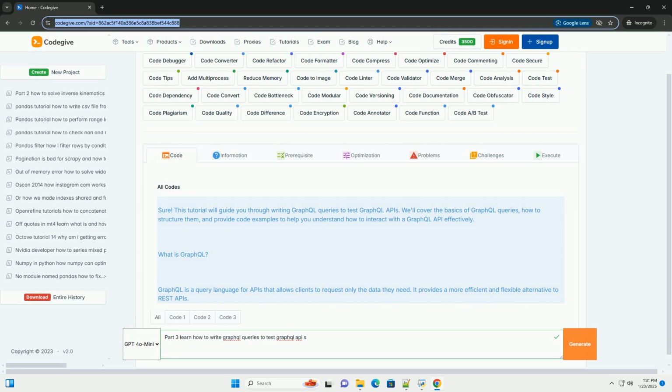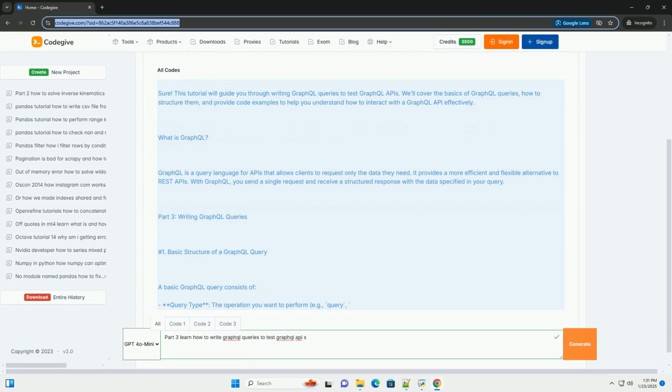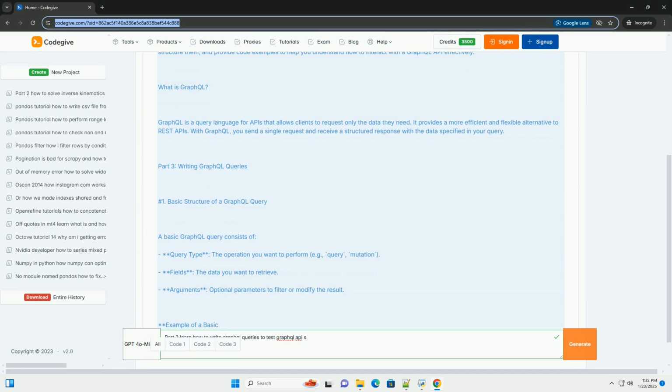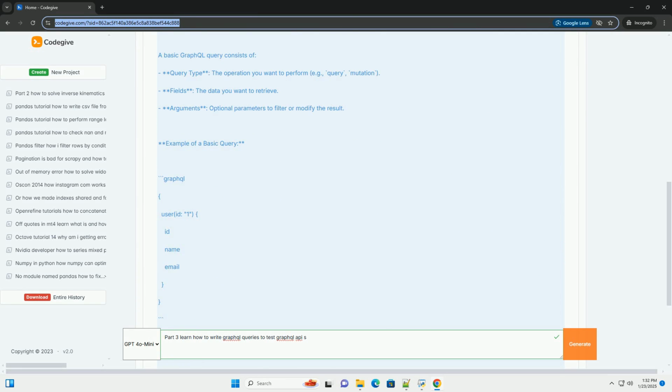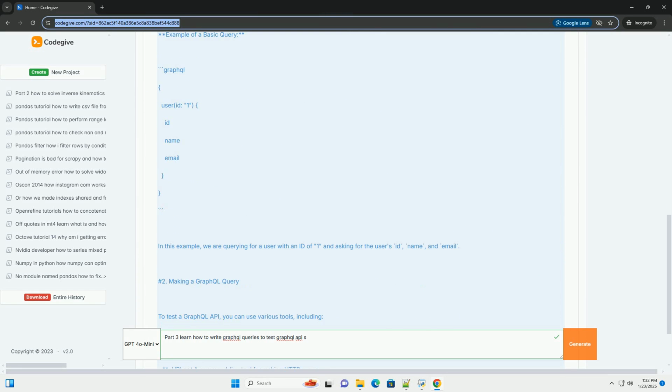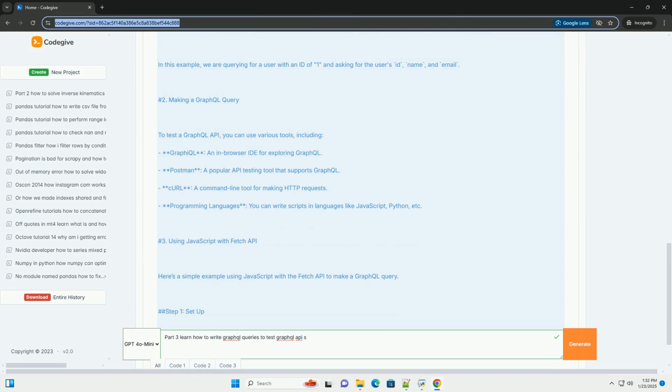Sure. This tutorial will guide you through writing GraphQL queries to test GraphQL APIs. We'll cover the basics of GraphQL queries, how to structure them, and provide code examples to help you understand how to interact with a GraphQL API effectively.